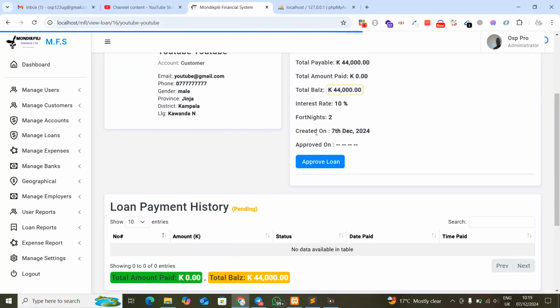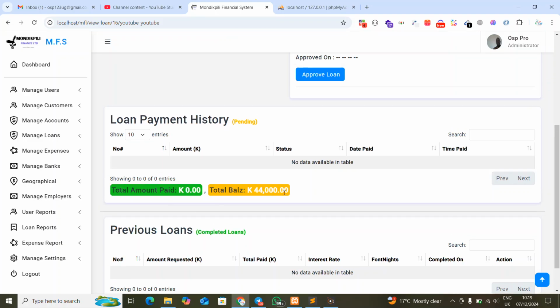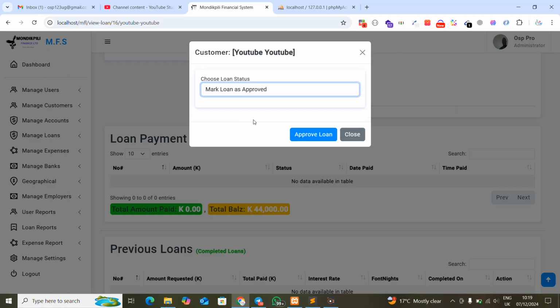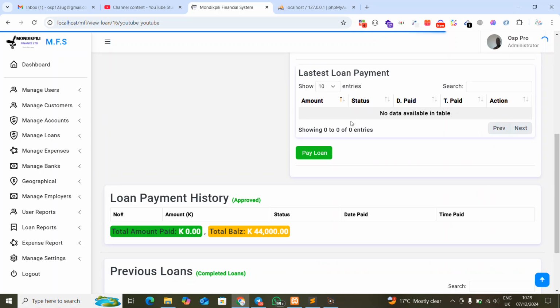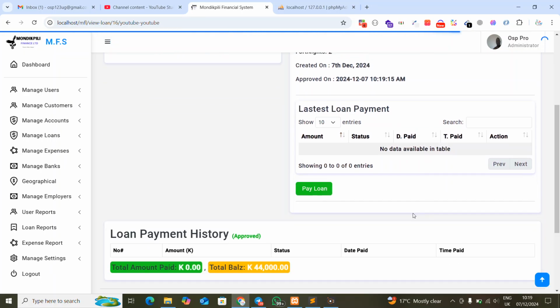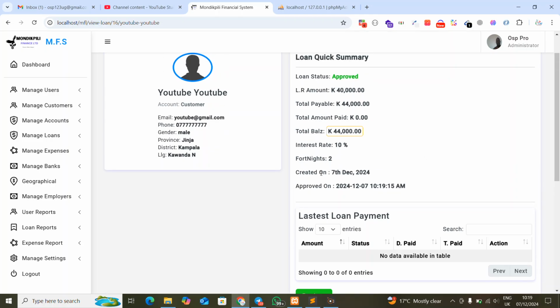So still the account remains pending because we have nothing triggered yet, as you can see. But once we come in here and say yes, I've approved the loan, the customer will get a message on their phone for the loan being approved, as well as the amount of money. Now you can see it shows the payment options, the time at which the loan was approved, and how much time we expect you to pay back our money.